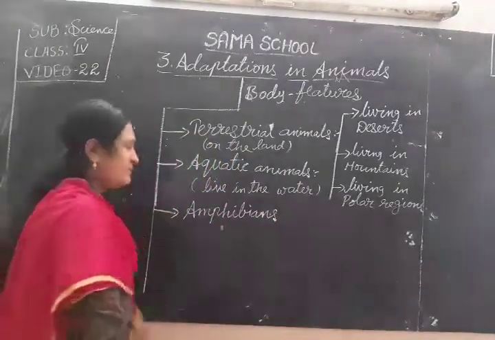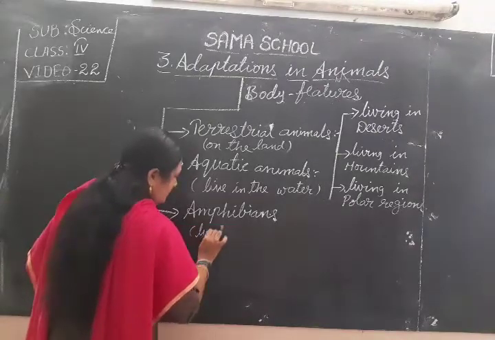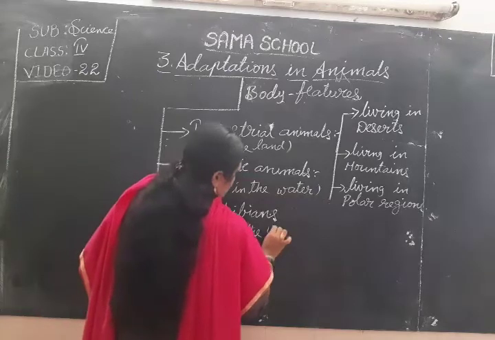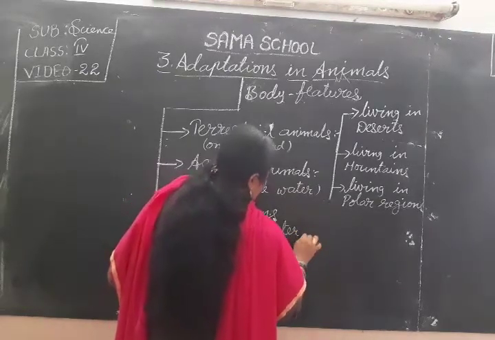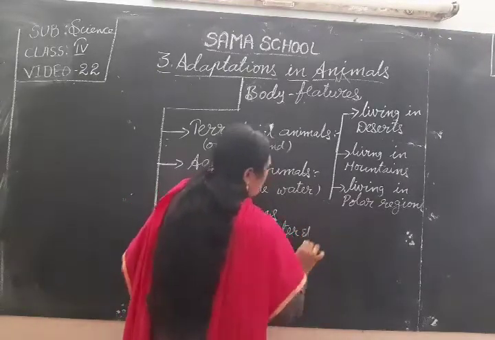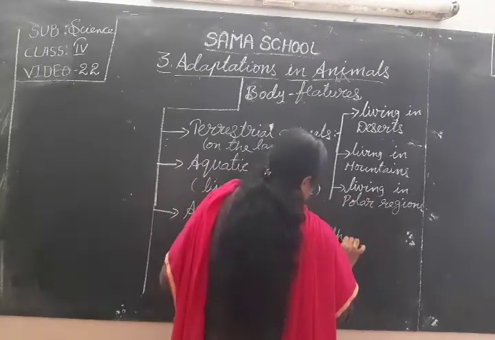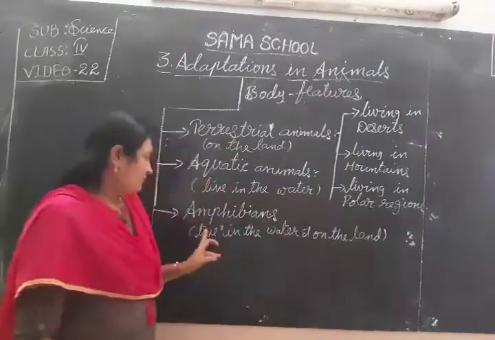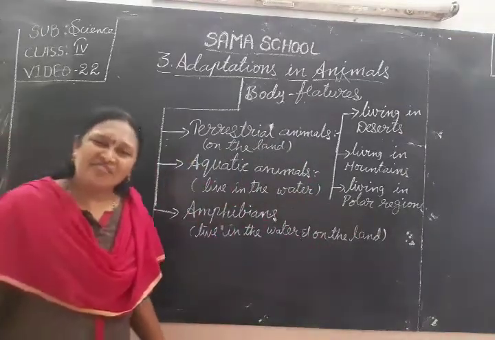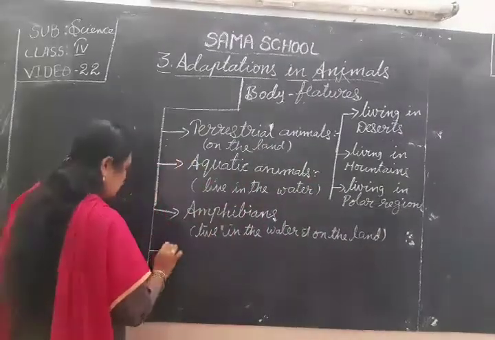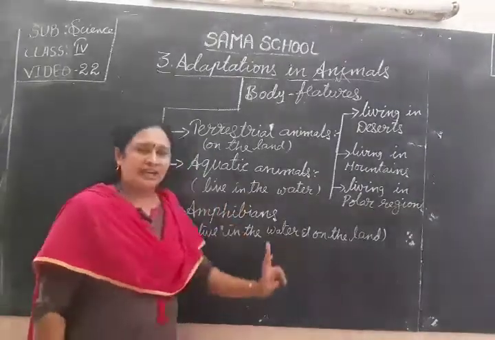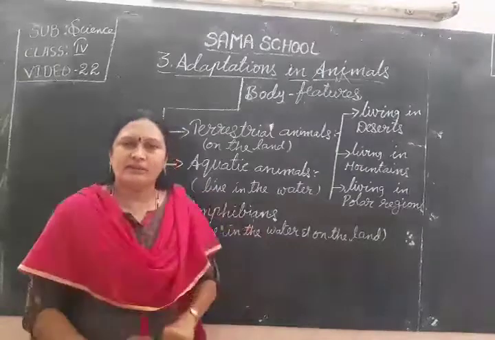Amphibian animals means animals that live in the water and on the land. So, land is over, water is over, and the animals that live both on the land and in the water are over.